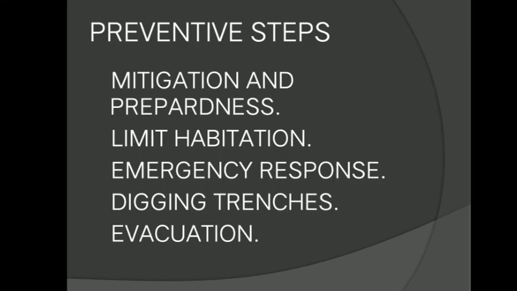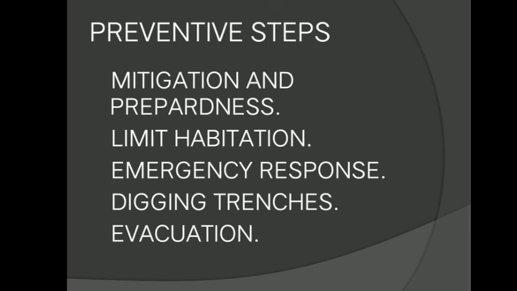So these volcanoes can't be prevented, but a few steps can be taken in mitigation and preparedness. One of those is that we can limit habitation in these places, and if the state is not prepared with emergency response, an eruption of these volcanoes can even lead to forest fires also.